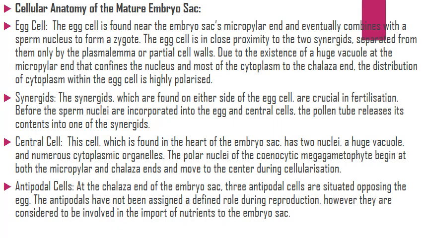Then, anatomy of the mature embryo sac. Egg cell. The egg cell is found near the embryo sac micropylar end and eventually combines with the sperm nucleus to form a zygote. The egg cell is in close proximity to the 2 synergids, separated from them only by the plasmalemma or partial cell walls.